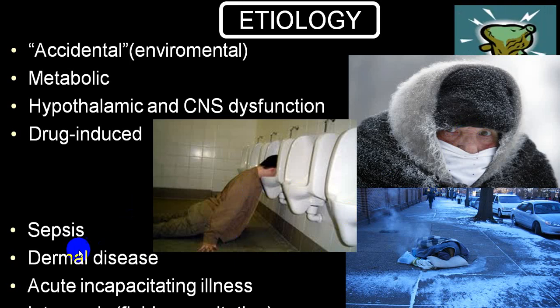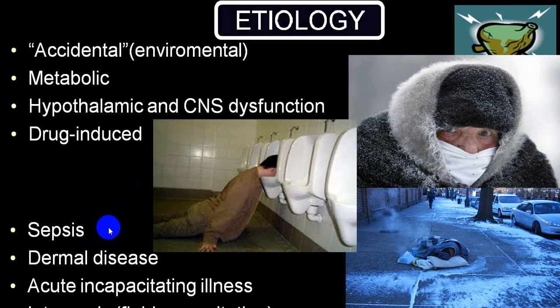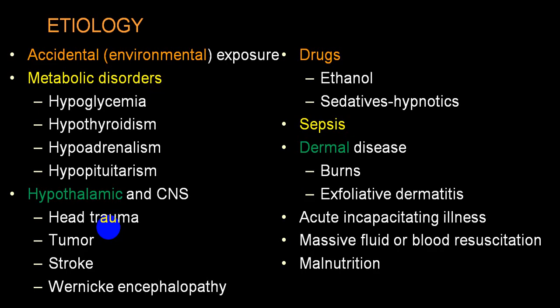But if a person develops sepsis and then develops hypothermia, it is secondary. So accidental environmental exposure is usually primary, while metabolic disorders, CNS causes, drugs, sepsis, skin conditions and so on will all be in the secondary group.